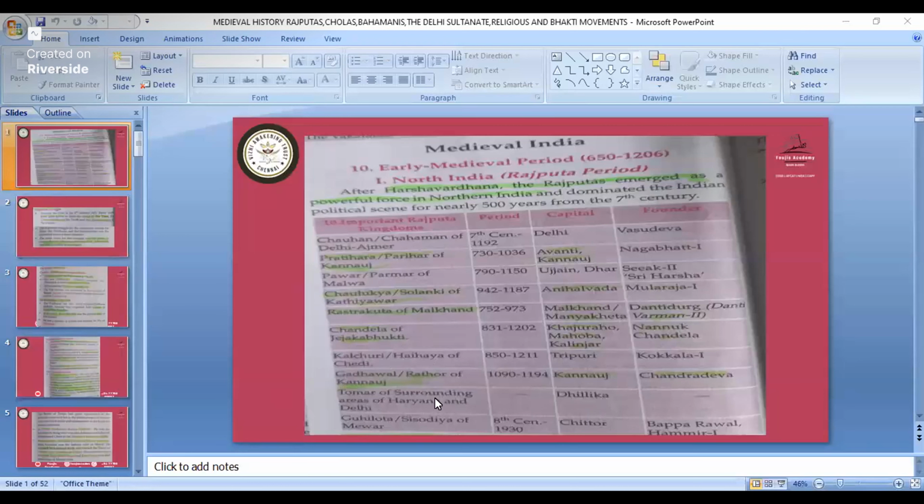Then next, Tomar is not of that much importance. Then Guhilot or Sisodia of Mewar. Its capital is Chittor. I think everyone will know where Chittor is. Chittor is in Andhra Pradesh, and its founder was Bappa Rawal or Hamid I. Okay, so now we move on to the next slide.